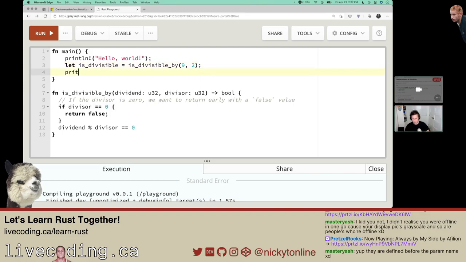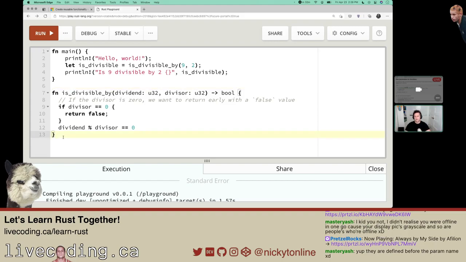And we could do println, is 9 divisible by 2, and let's put our curly braces. Right, is divisible. And got to put my semicolon. I got a char here. There's some syntax highlighting showing me that's not right. Is 9 divisible by 2, and then the Boolean value should pop in there. Let's run that.